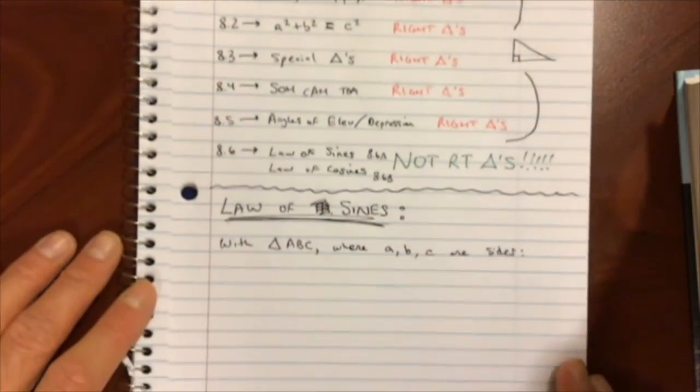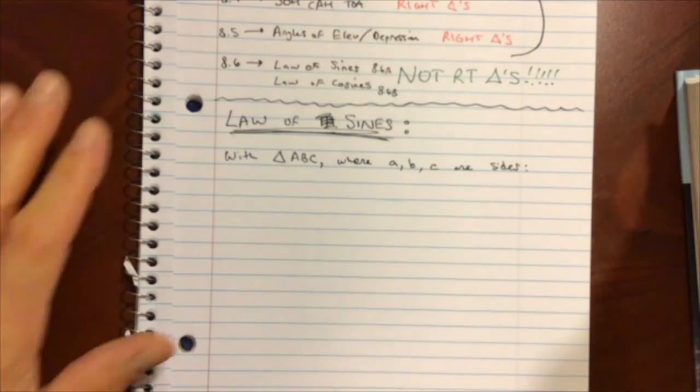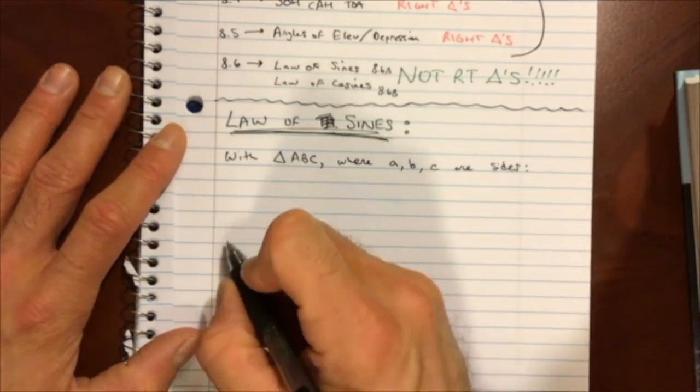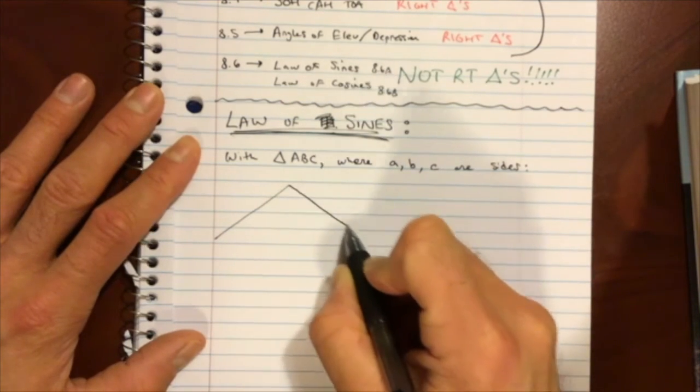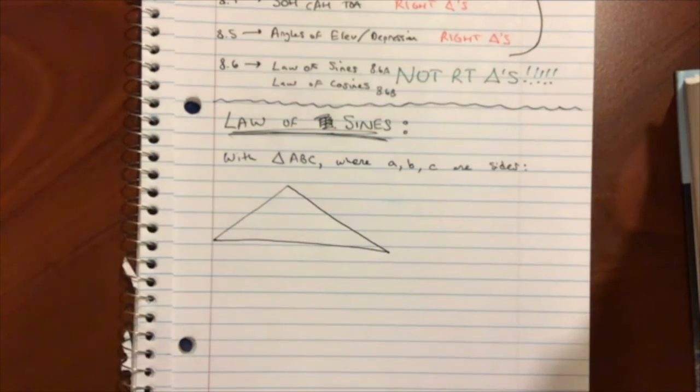Let me bump this up. Sorry, folks. The law of sines with triangle ABC, where A, B, and C are sides. And before I give you the law, before I give you the equation over here, let's draw ourselves a triangle. Any triangle. Don't make it right. Cool thing is this law, this equation works with right triangles as well, but I'm going to draw a triangle that clearly is not right.